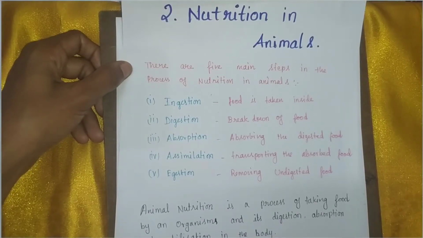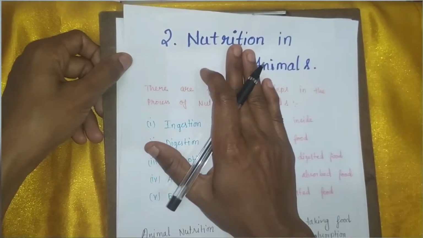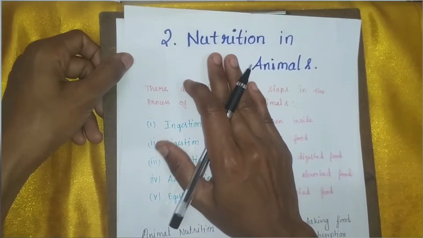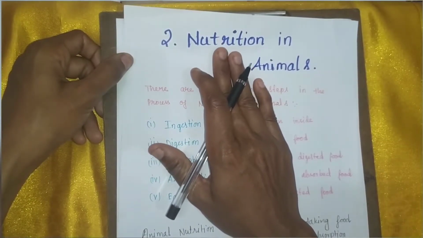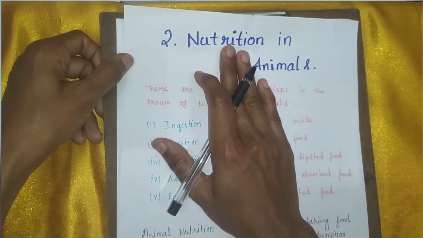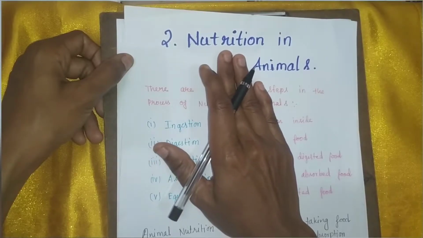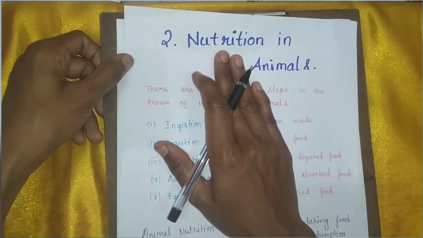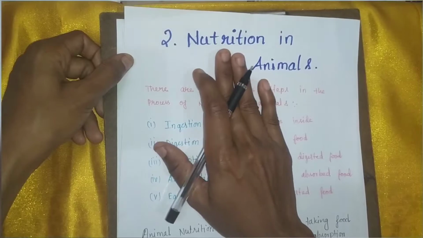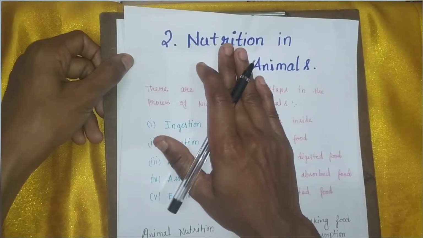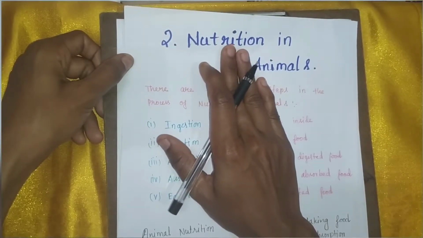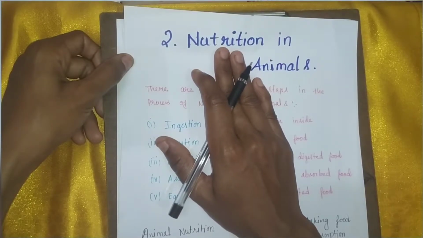Nutrition is the... what is nutrition? Nutrition is the way of taking food by an organism. How are organisms taking their food? Taking food is the common characteristic of all living organisms. All living organisms eat to release energy to do work. So the way of taking food by an organism is known as nutrition.